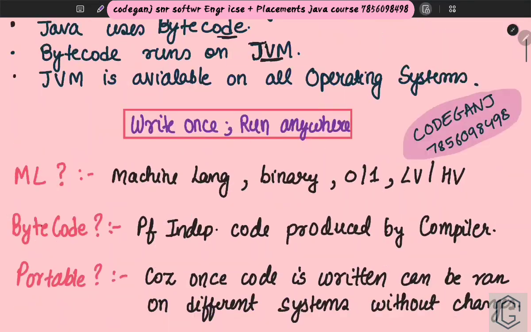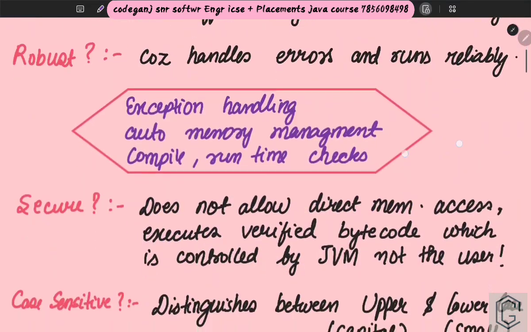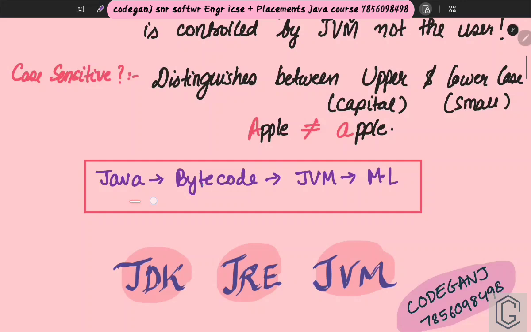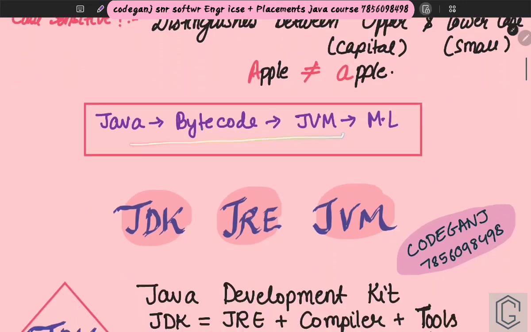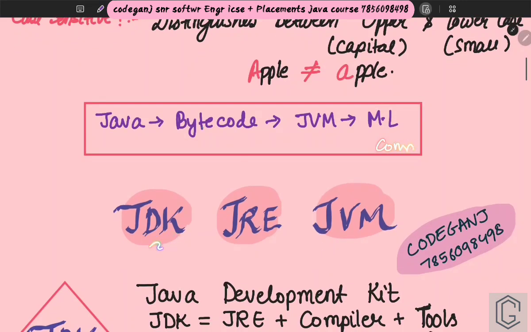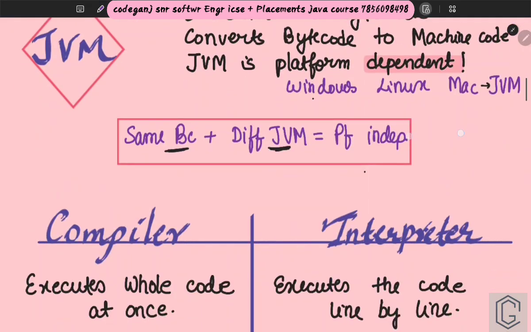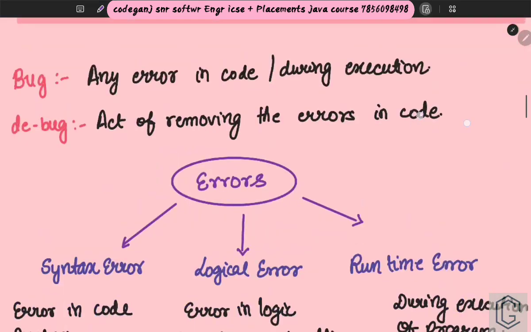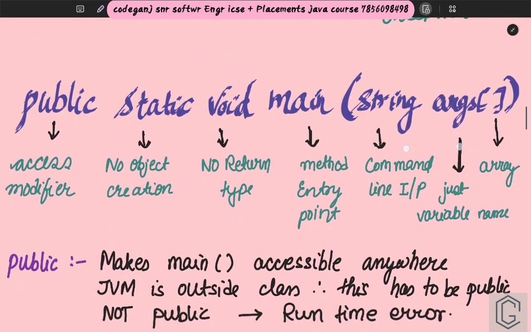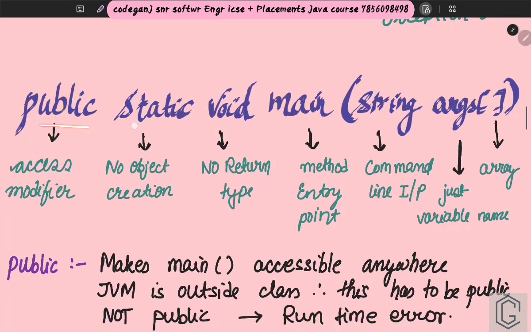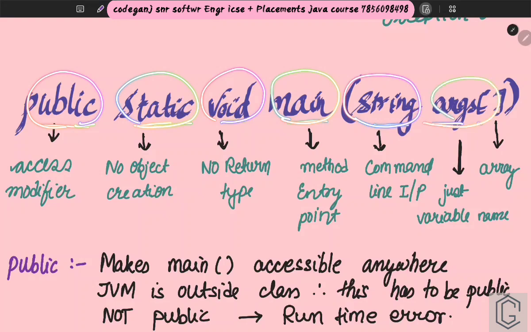The very first topic is about Java platform independence. Then you have how the Java code executes, why is Java both compiled and interpreted, and what is the exact difference between JDK, JRE, and JVM. You will also get questions on explaining this particular part: public static void main(String[] args). We all write this in the exam or in the code, but what is the exact meaning of each and every word? You will be asked to explain these things.